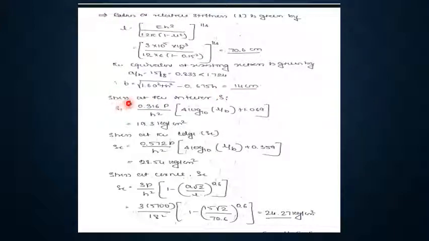To find the stress at interior Si, use this equation and you get the answer as 19.3 kg per centimeter square. Similarly, you can calculate stress at edge Se and stress at corner Sc using these two equations, and the answer Se is 28.54 kg per centimeter square, Sc is 24.27 kg per centimeter square.